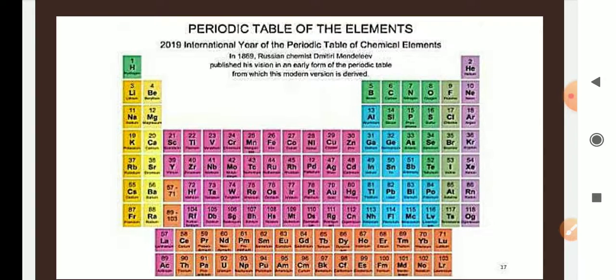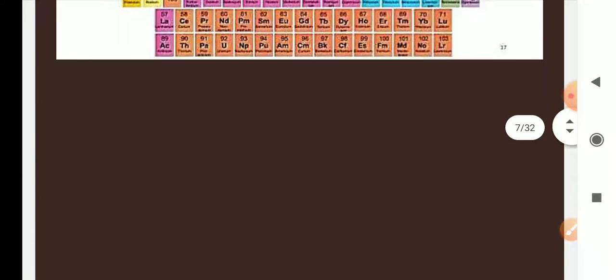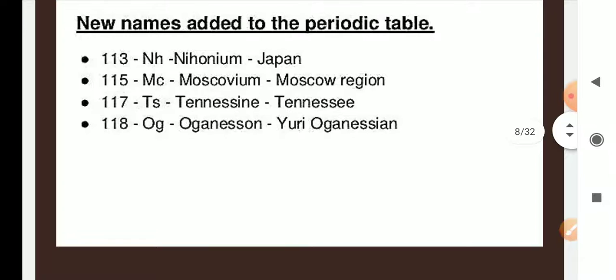It is the normal modern periodic table of the elements. New names have been given to elements of the periodic table depending on where they were found. One element came from Japan, another from the Moscow region, another from Tennessee, and Og was named after Oganesson. So these are the countries or places from where we got the elements. That's why the names of the elements were proposed depending on their source.